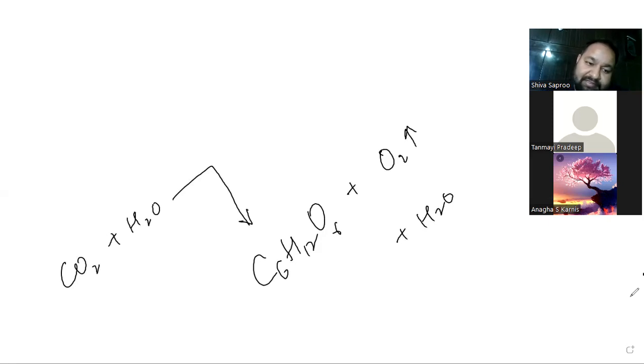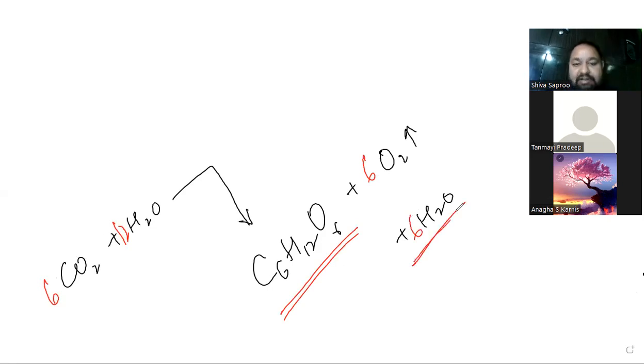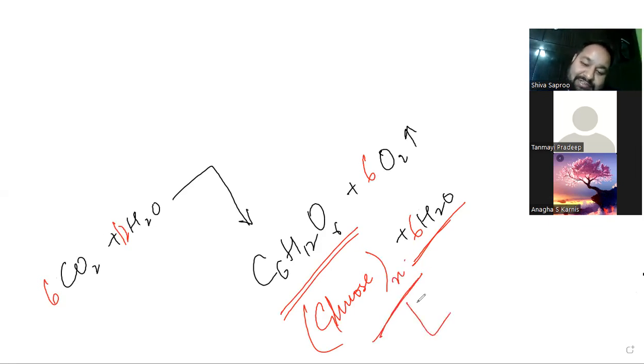Now, if we start balancing this reaction, it is 6 times CO2, 12 times water, giving C6H12O6 plus 6 times oxygen plus 6 times water. Here this is glucose. And when a large number of glucose molecules are formed, they will form starch. N times glucose is starch.